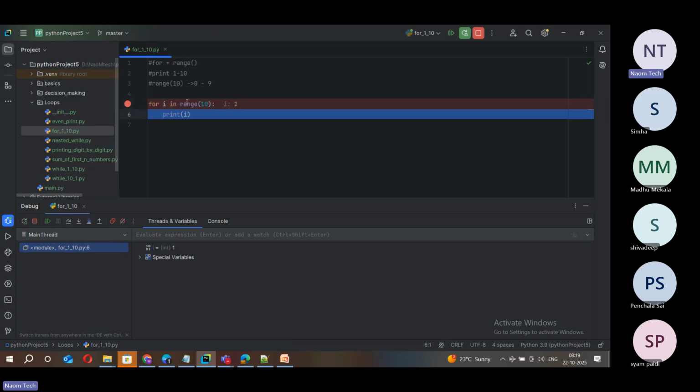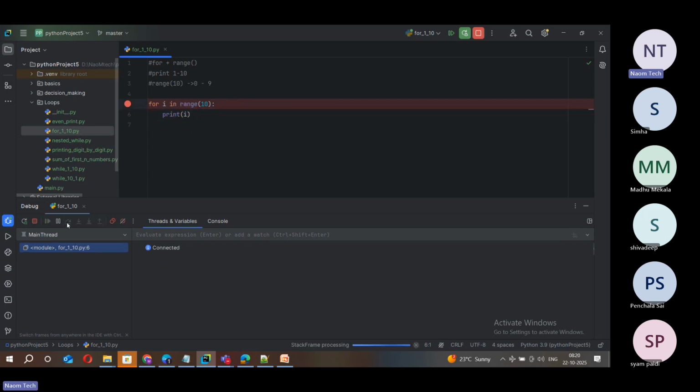When i is 0, it printed. Then i is 1, i is 2. So you can see that it starts with 0, and every time it iterates, one value is assigned to i. That change you can see here in the execution, in the debugging view.